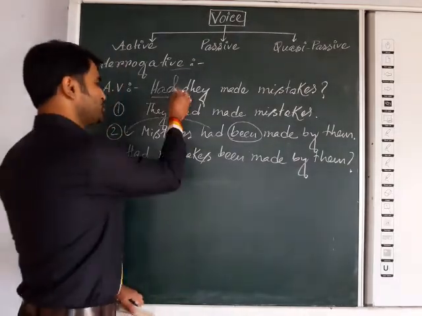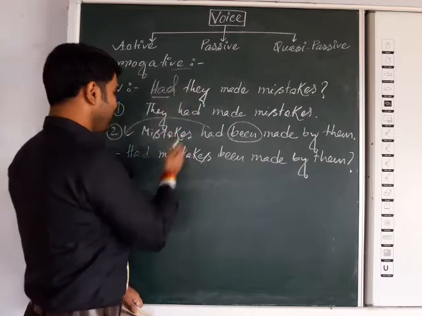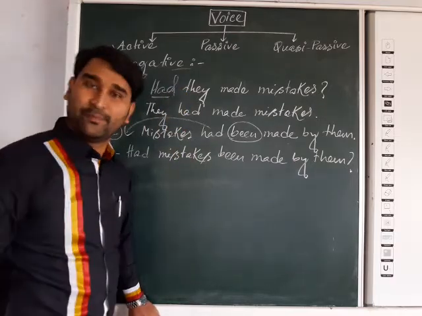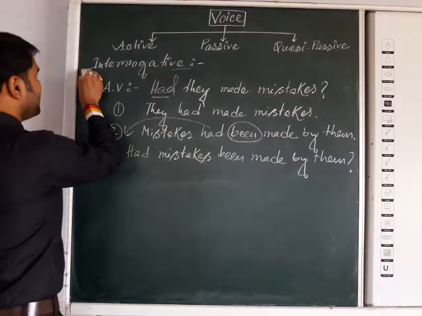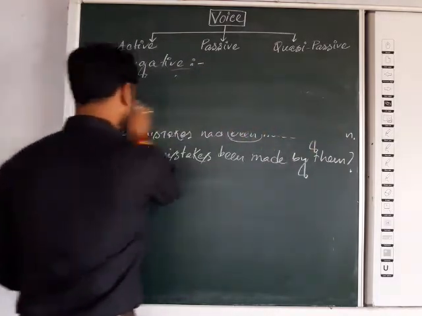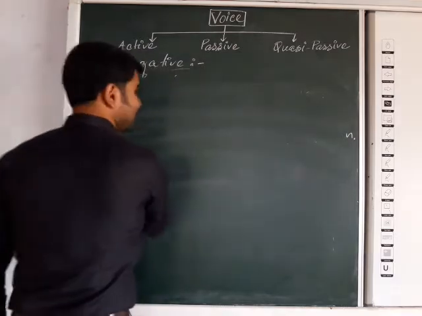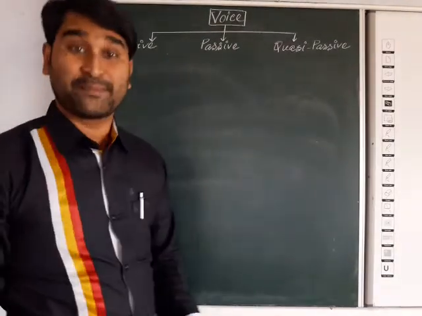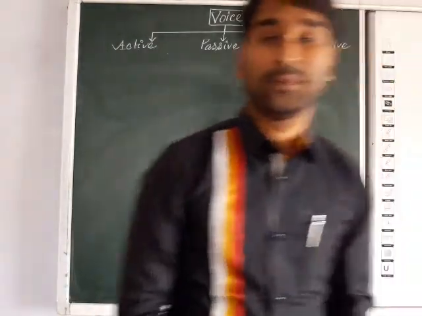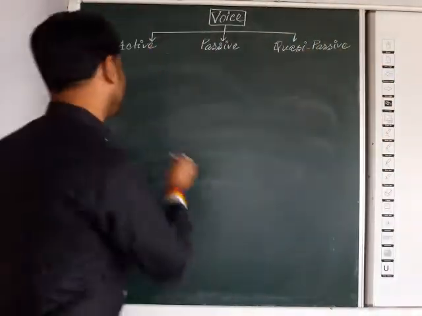If you get "not", then simply you will add "not" with the verb. Very simple. Now we are moving to the next step, that is about interrogative. After that, what is the type of sentence? Can you tell me? That is actually the imperative sentence.